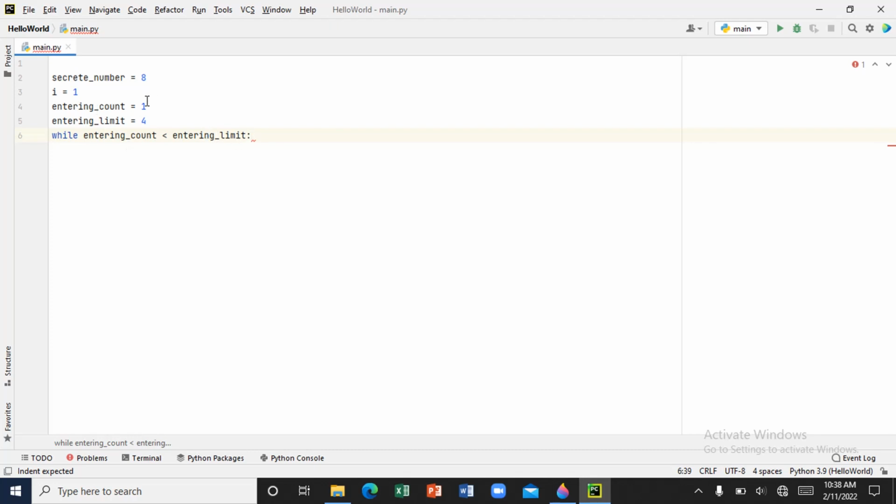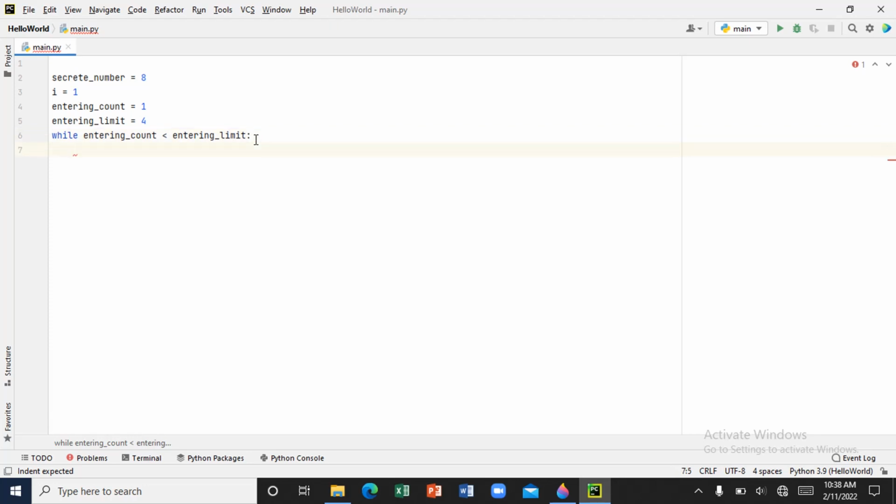So when you guess 1, you guess 2, you guess the 3rd time, you reach the 4th time, it will not continue. Remember, this entry limit is 4, so it will be less than 4. When you get to 3, it won't go to 4. So the user is going to guess their number 3 times. That's what this while loop means.